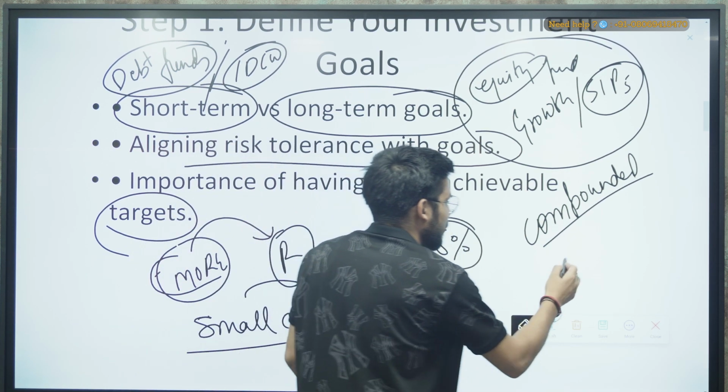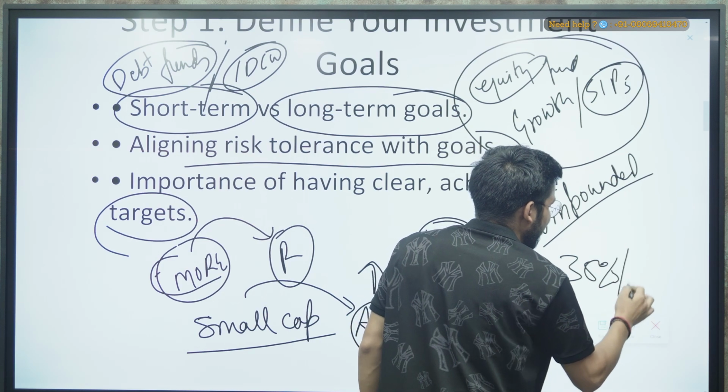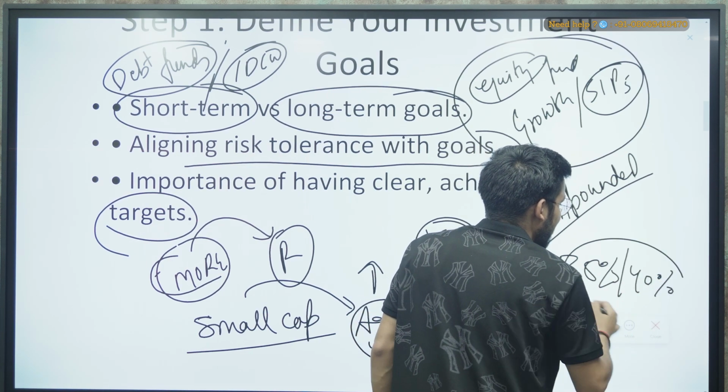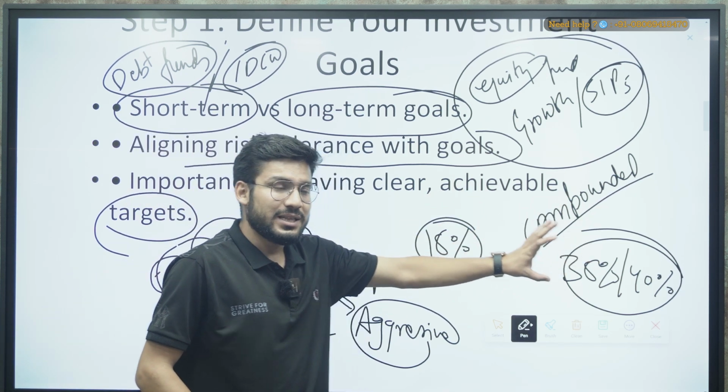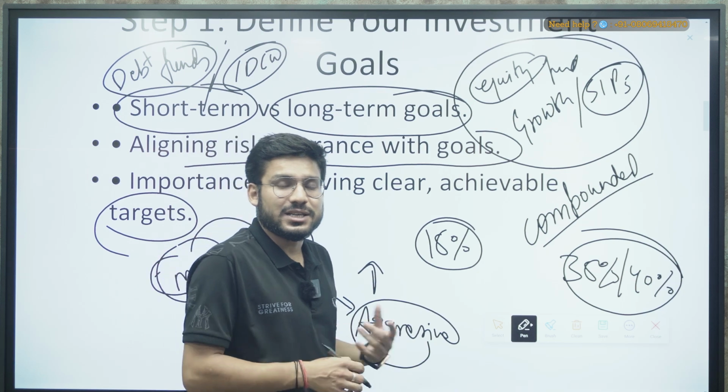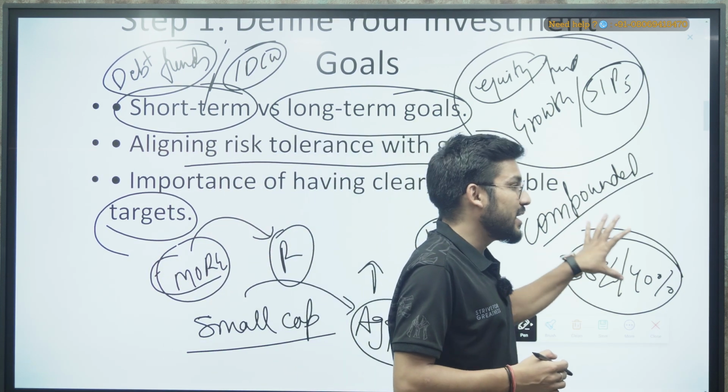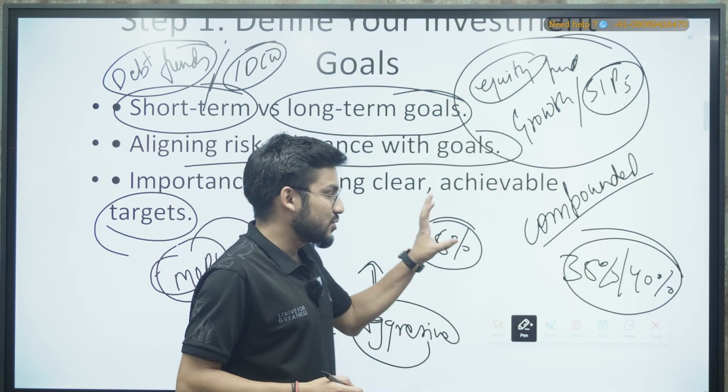But if you want to go for the 35% profit or 40% profit, that is not a realistic approach in the market. Maybe you can get it, but there is a very rare chance, and there are chances that you can also lose your capital in the hope of these returns, right? So that was the thing.